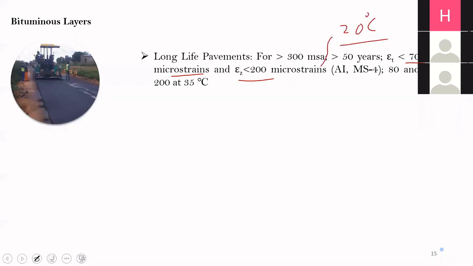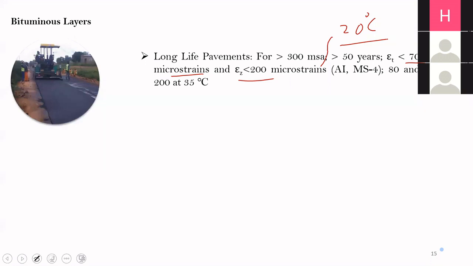It has been evaluated by other researchers that if this criteria is satisfied, then that pavement will never crack and will never have rutting. But the cost of this pavement will obviously be very high initially, so they are to be constructed only in special conditions.